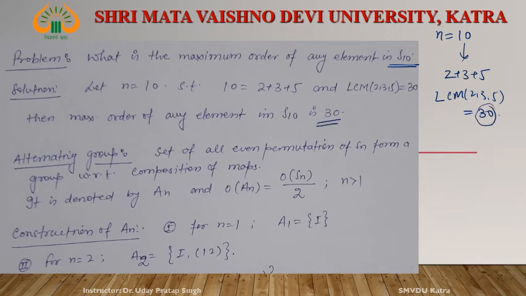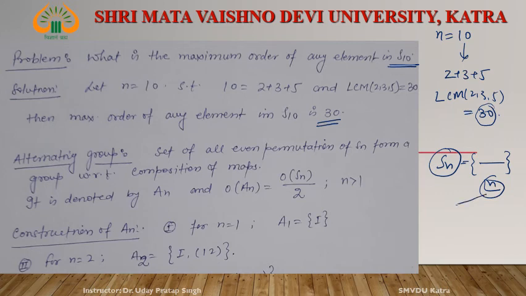See, what is the alternating group? The set of all even permutations. See, Sn. What is Sn? Sn contains all bijective maps from S to S, where S contains n elements, right? Then Sn contains factorial n elements.